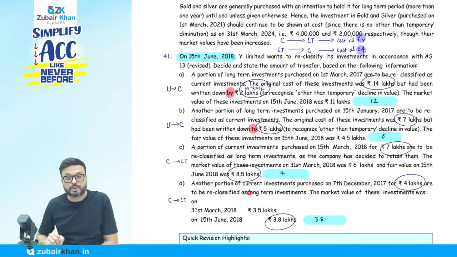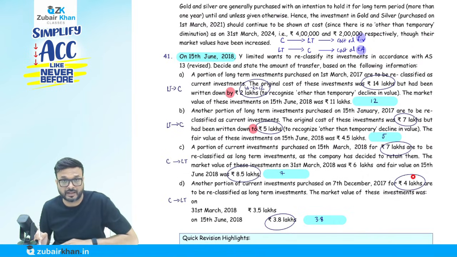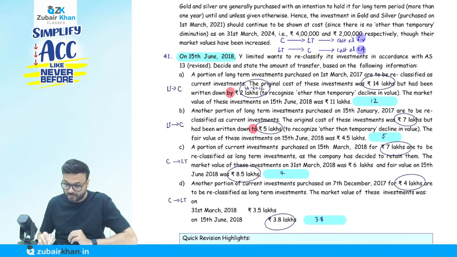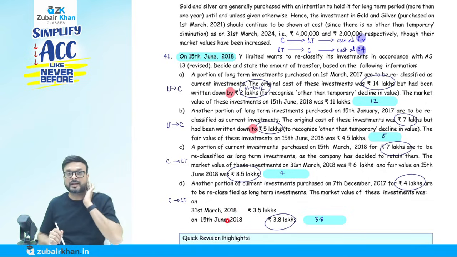Now another portion of current investment purchased on 7th of December 2017 for 4 lakh, which is the cost, is to be reclassified as long term. So from current to long term. We purchased at 4 lakh and we want to reclassify that. Now from current to long term, we have to see the fair value on the date of transfer. The fair value of these investments was given on 31st March, which is the balance sheet date, and on 15th of June. So we want 15th of June. On that date of reclassification it is 3.8. So 4 and 3.8, whichever is lower, 3.8. So we'll reclassify at 3.8. Done.